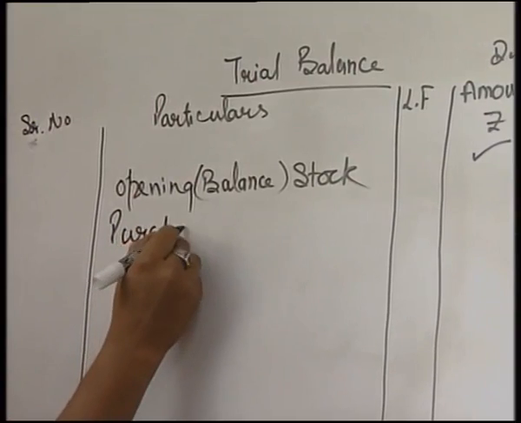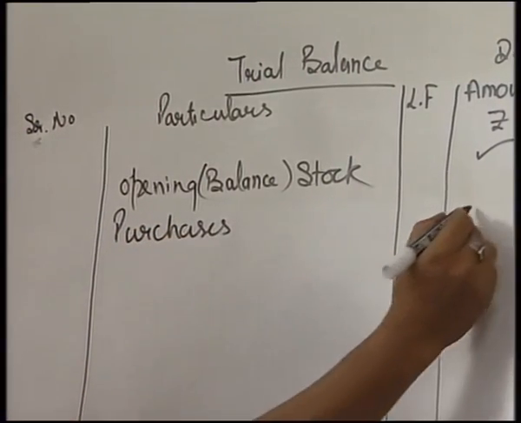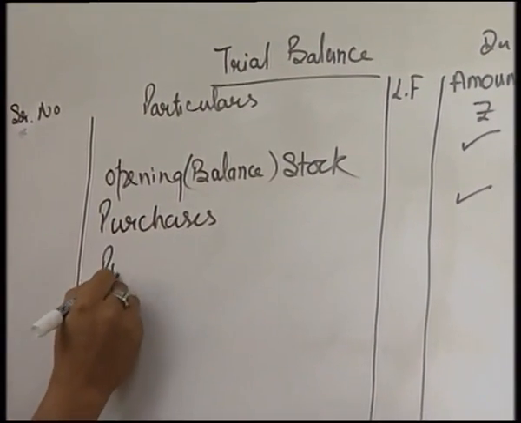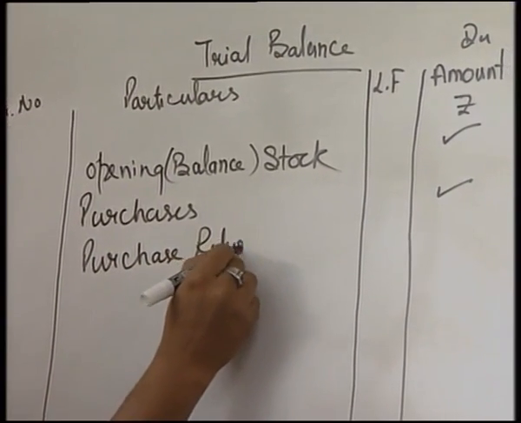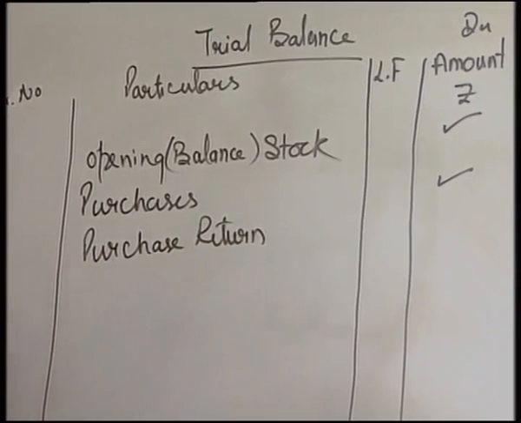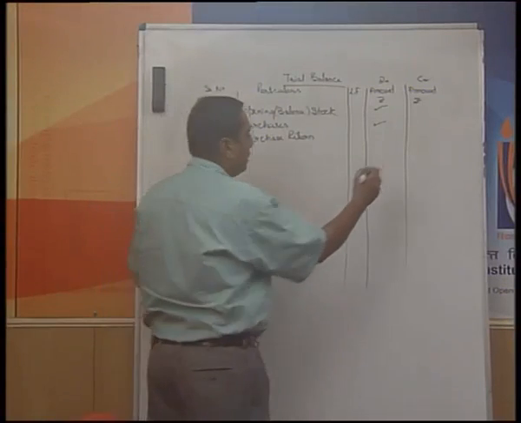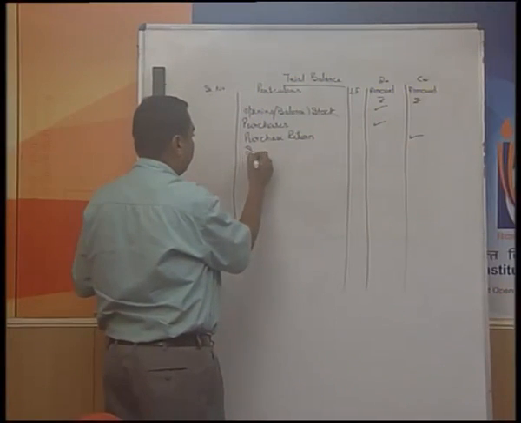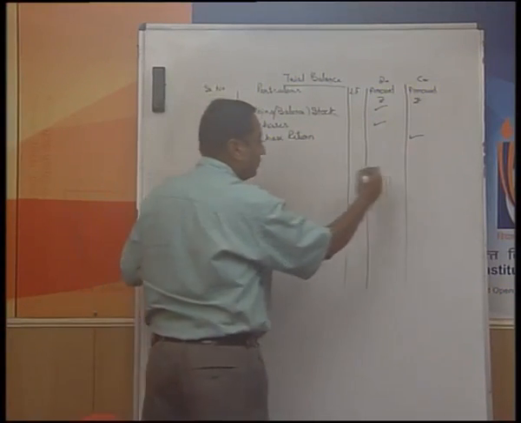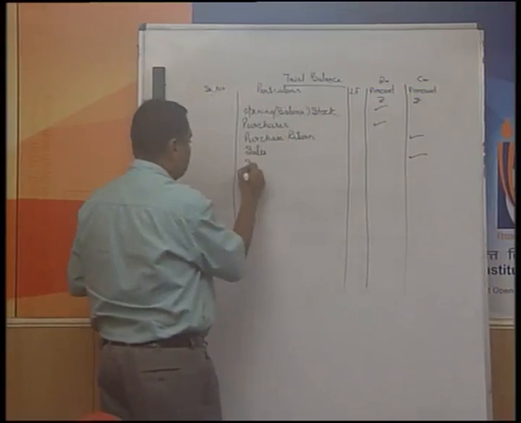There can be purchases, a debit balance. There could be purchase return. Now, if purchases are debited, purchase return is going to be credited, because this is just the reverse of it. There could be sales, always a credit balance.